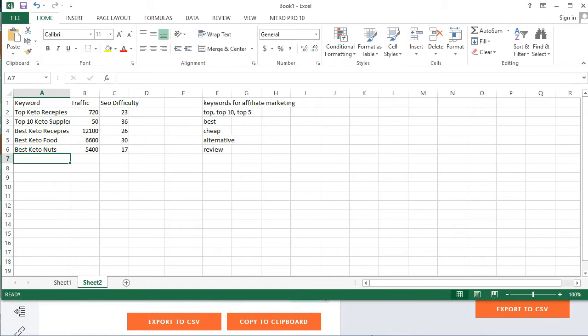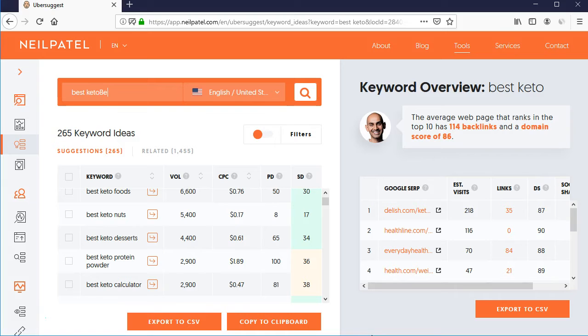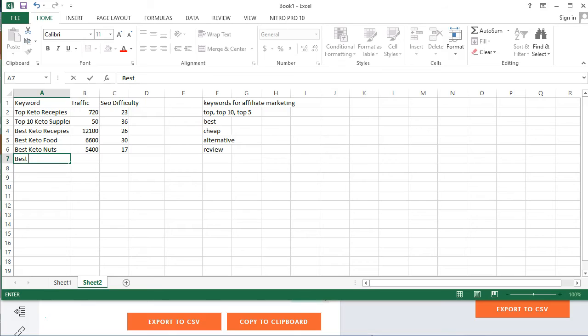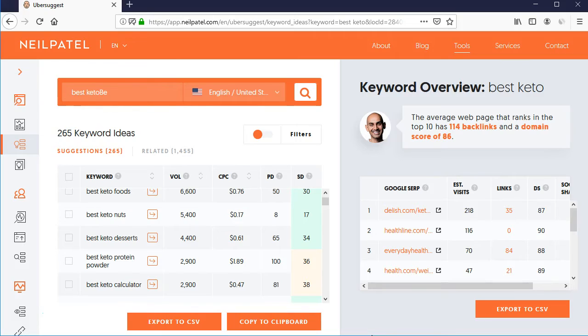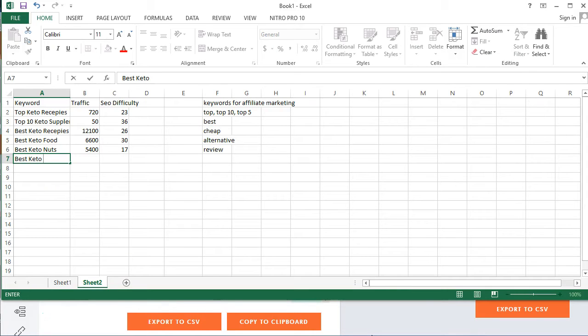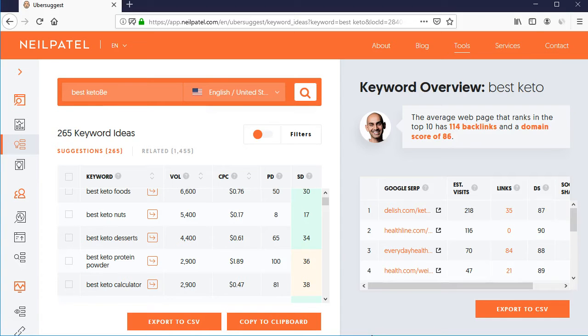Best keto desserts. We can have different kinds of products or bars. On Amazon you can find keto bars, keto cookies, which are available for ketogenic people. So we can promote those products on our website, and it also has a good volume with just an SEO difficulty of 34.